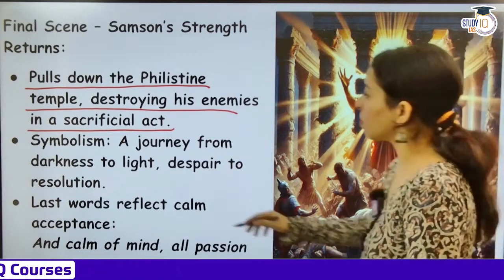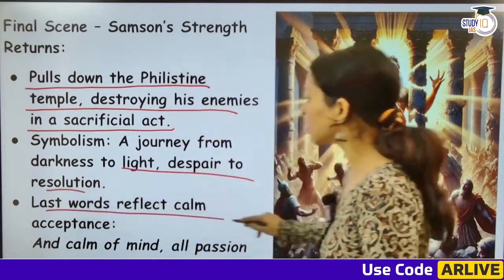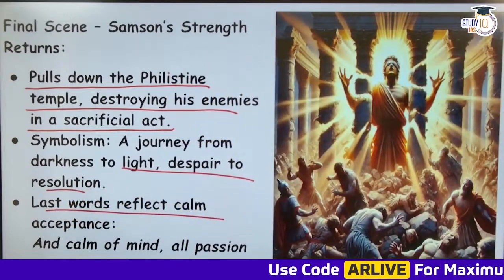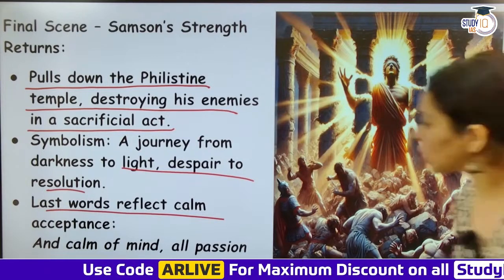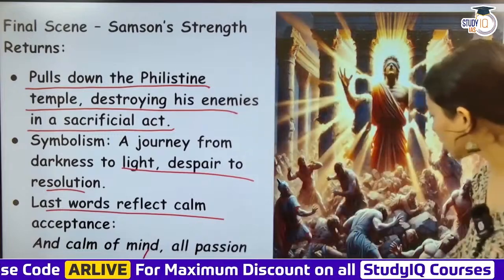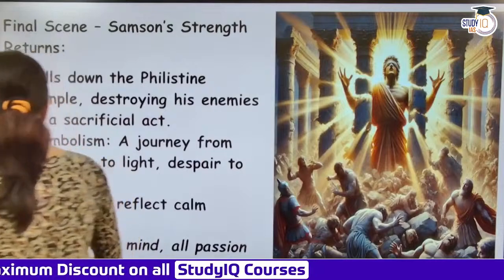Symbolism: a journey from darkness to light, despair to resolution. The last words reflect calm and acceptance, and the last words are, and calm of mind, all passion spent. These are very important lines, and they are often asked about in exams. So this is the last line of Samson Agonistes.